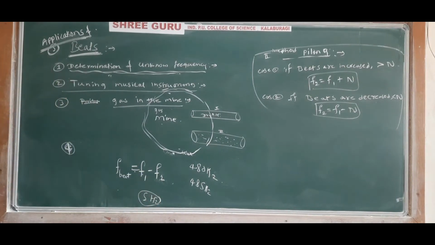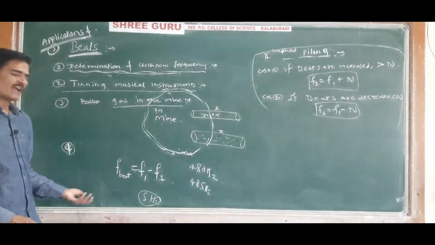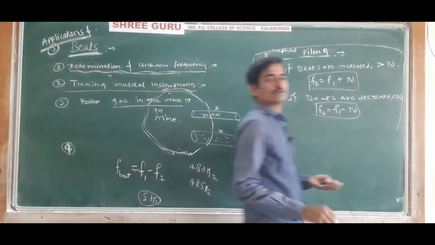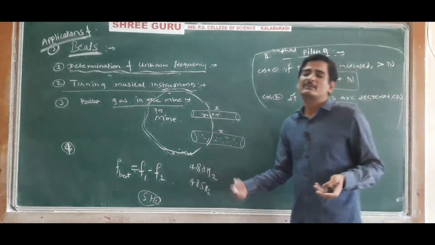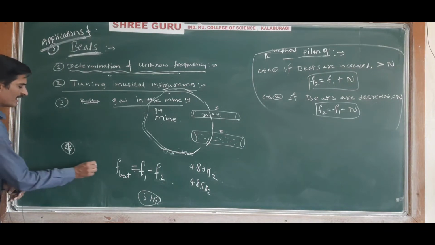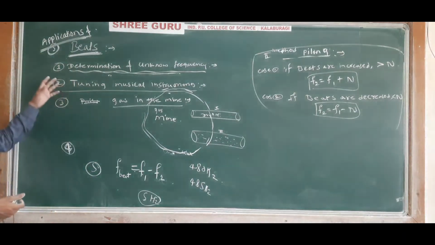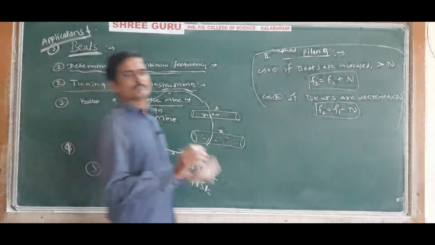So this is a low frequency oscillator, and it is obtained by using the concept of beat frequency. So in electronics, the low frequency oscillator is obtained by the concept of beats. So these are all applications of beats.